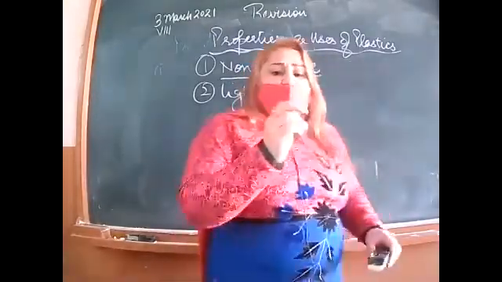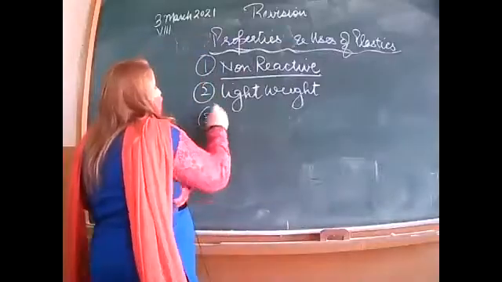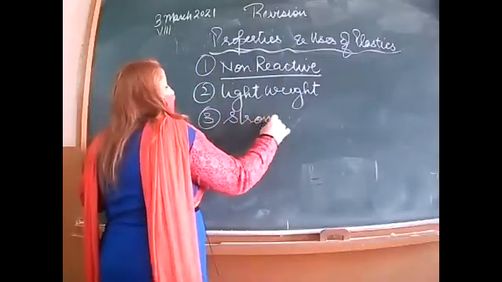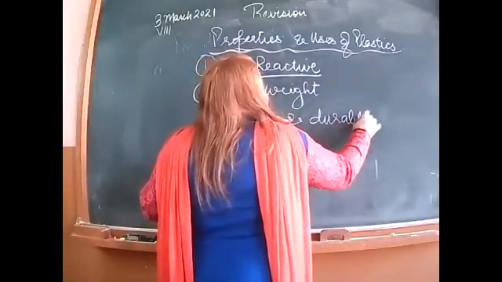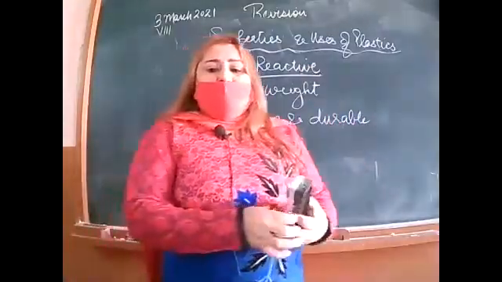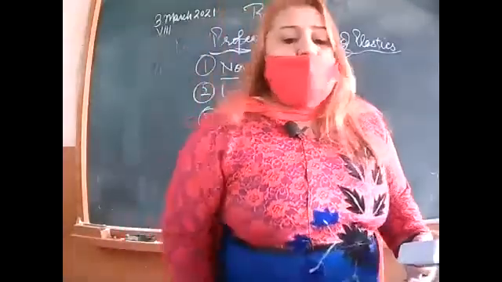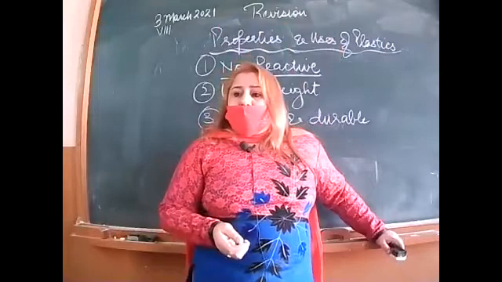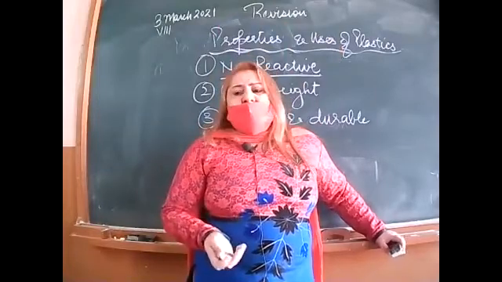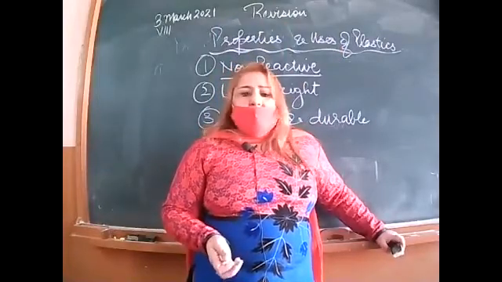Is it clear? Third one is strong and durable. Plastic is strong and durable, right? Still, it's not costly, right?